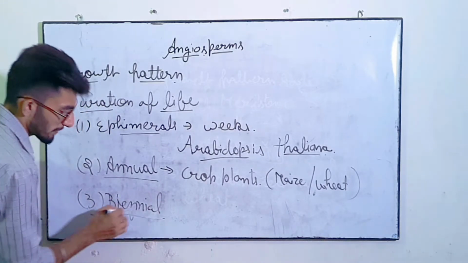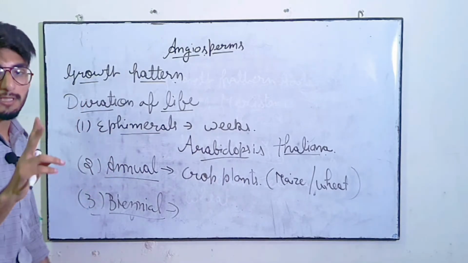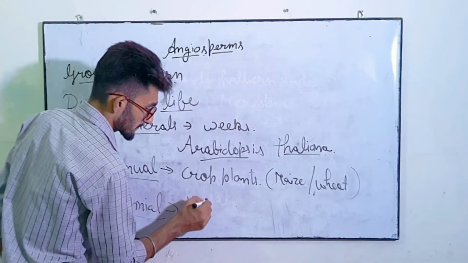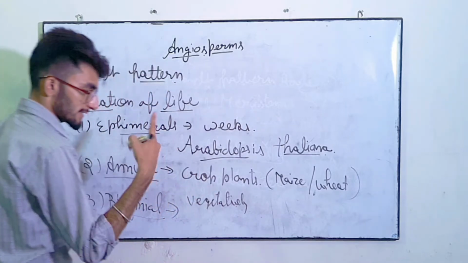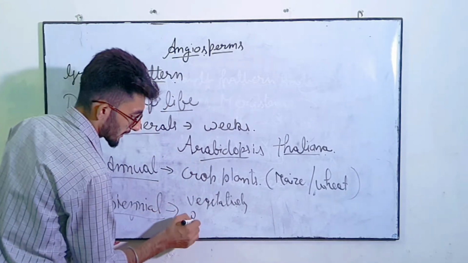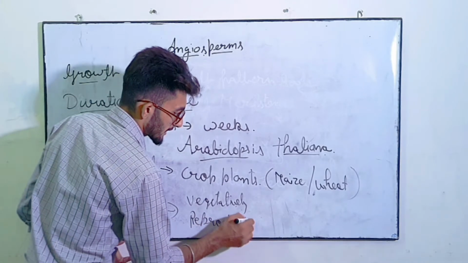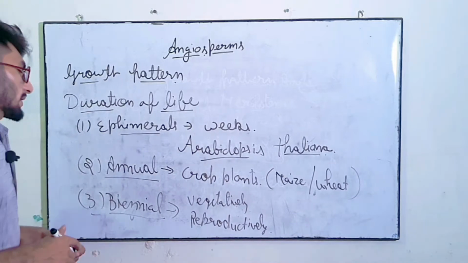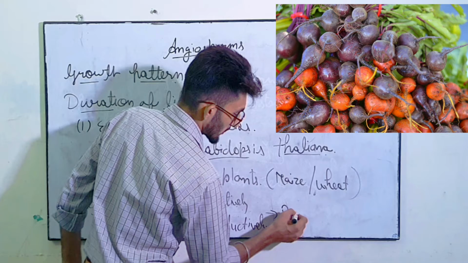Biennial plants are those plants which complete their life cycle in two favorable seasons. In the first season, they grow vegetatively. In the next season, they grow reproductively. According to this, they complete their life cycle in two favorable seasons. Example of this type of plant is Beta vulgaris or beetroot.